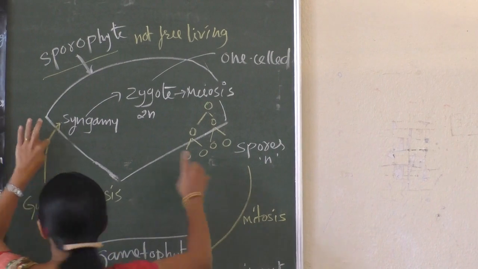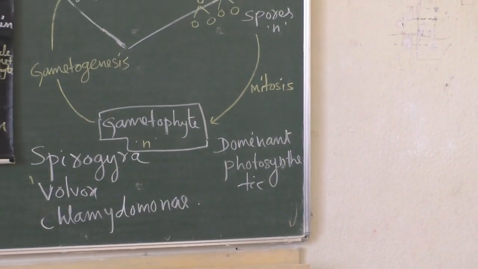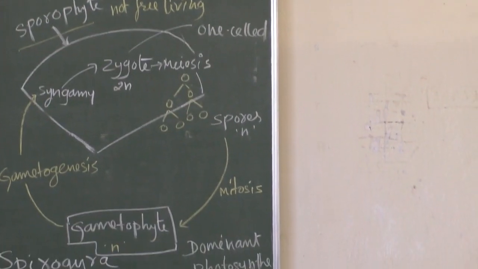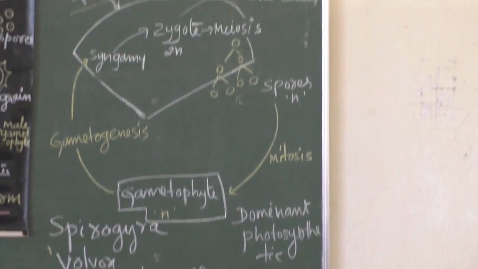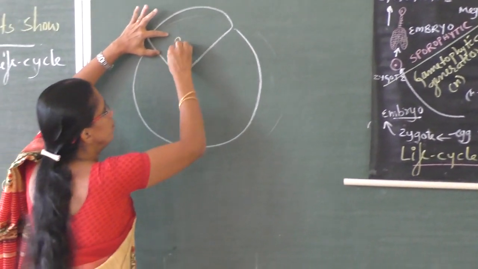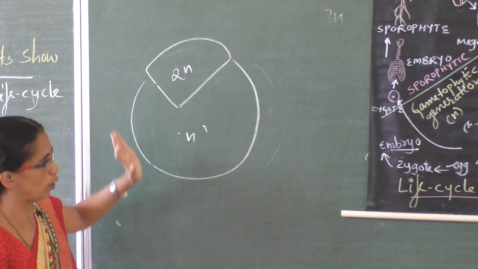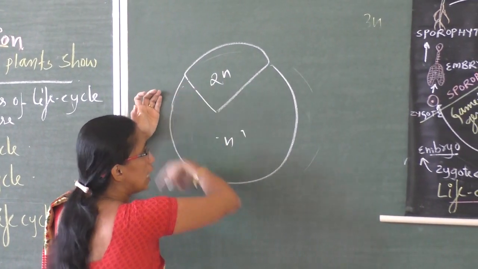See, if I draw a circle like this, this much is diploid part, whereas this much is haploid part. Consider this entire circle as a life cycle.